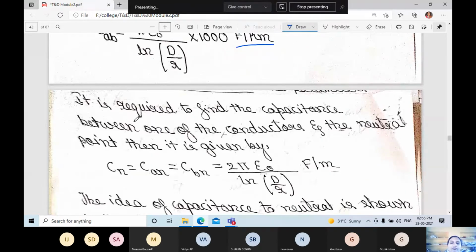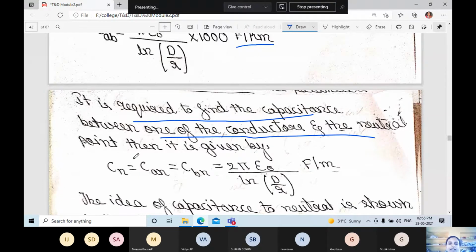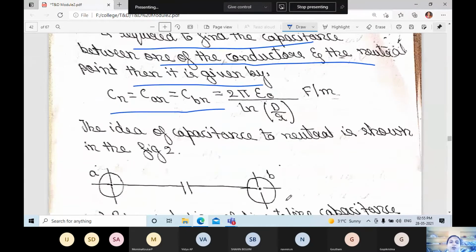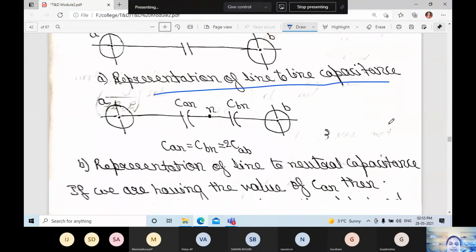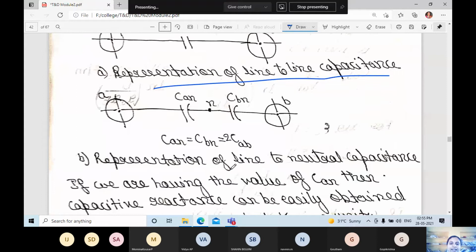Next, it is required to find the capacitance between one of the conductors and the neutral point. Then it is given by Can is equal to Cpn is equal to 2 times pi epsilon naught divided by ln D by R. The idea of capacitance to neutral is shown in the figure, where you can observe A and B. The middle is the representation of line to line capacitance, and next is the representation of line to neutral capacitance. If you observe the figure, you will understand. Can is equal to Cpn is equal to 2 times Cab.